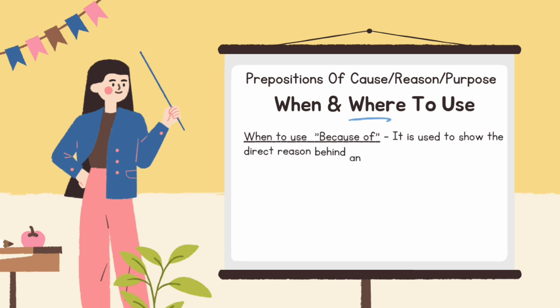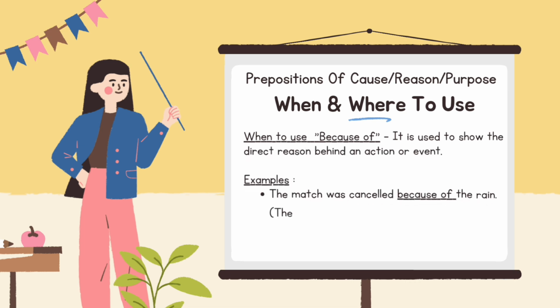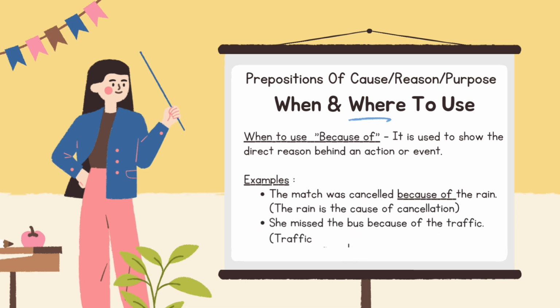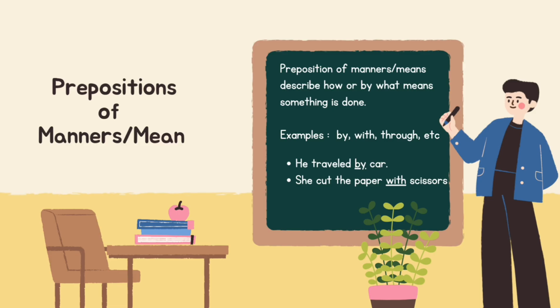When and where to use because of. It is used to show the direct reason behind an action or event. Examples: the match was cancelled because of the rain. The rain is the cause of cancellation. She missed the bus because of the traffic. Traffic caused her to miss the bus.